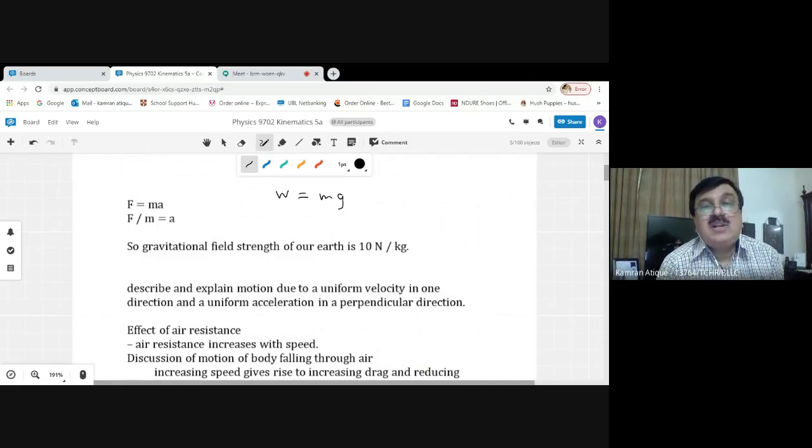So the resultant force is capital W, which is the weight of the body, and that is equal to the product of mass and acceleration. The symbol for acceleration due to gravity is small g, so I have used small g in place of a, and it becomes W equals mg. So actually, children, W equals mg is a special case of F equals ma. I can come from the root of F equals ma, I can come from the root of W equals mg,